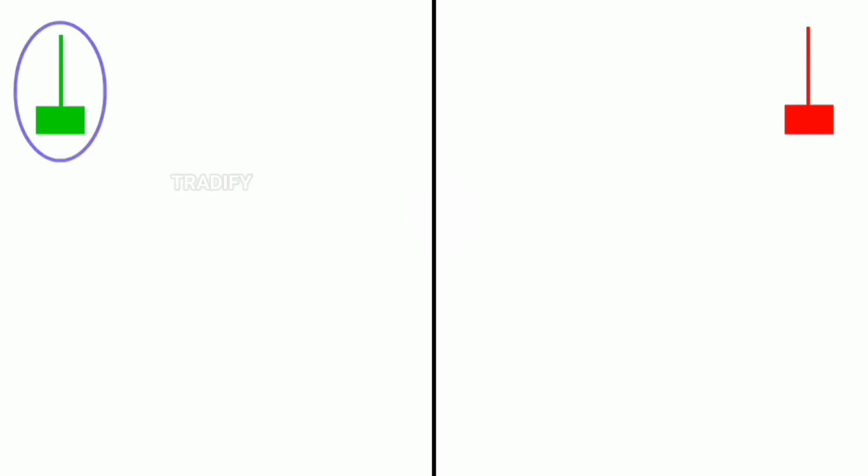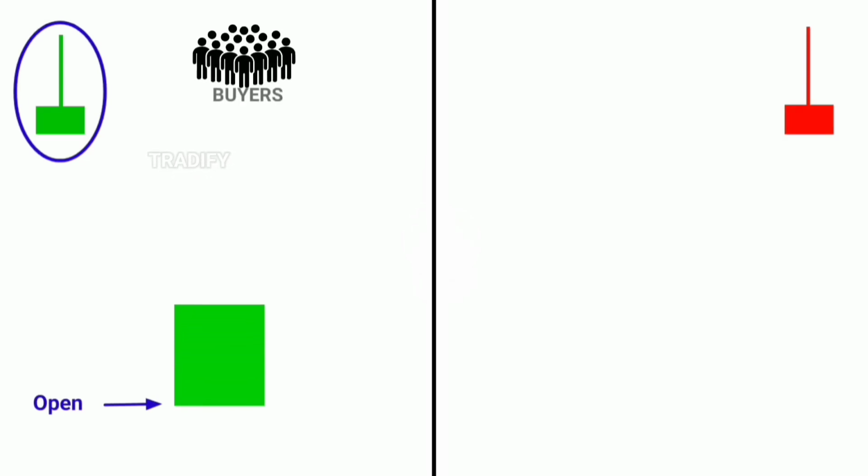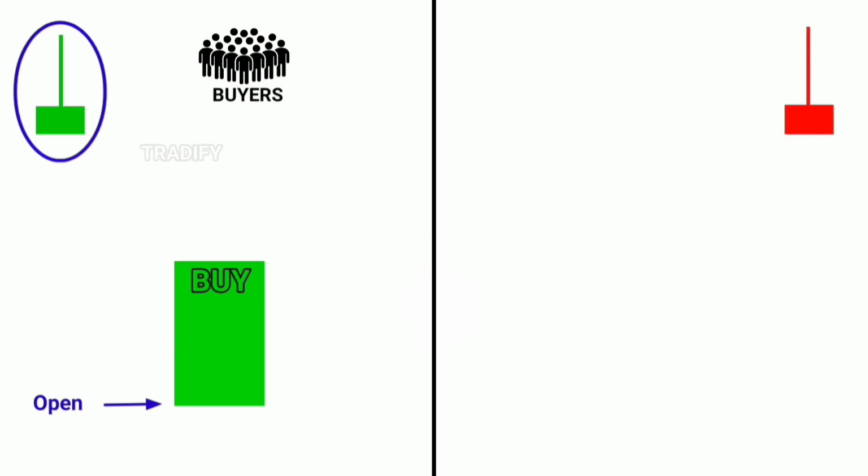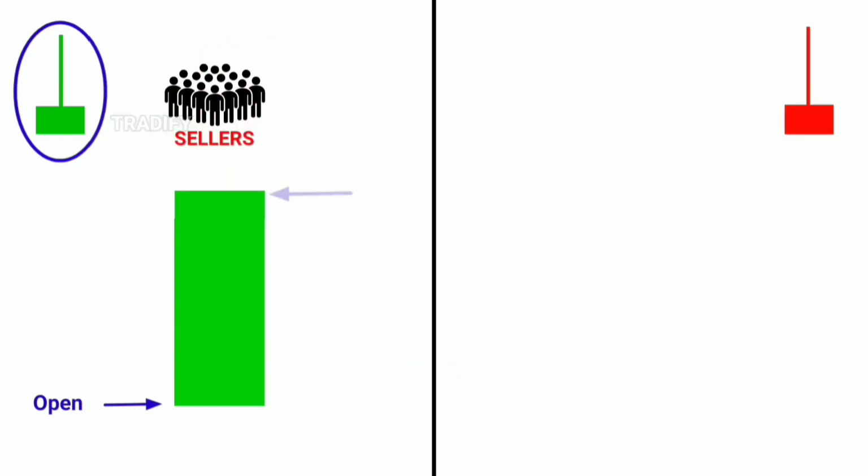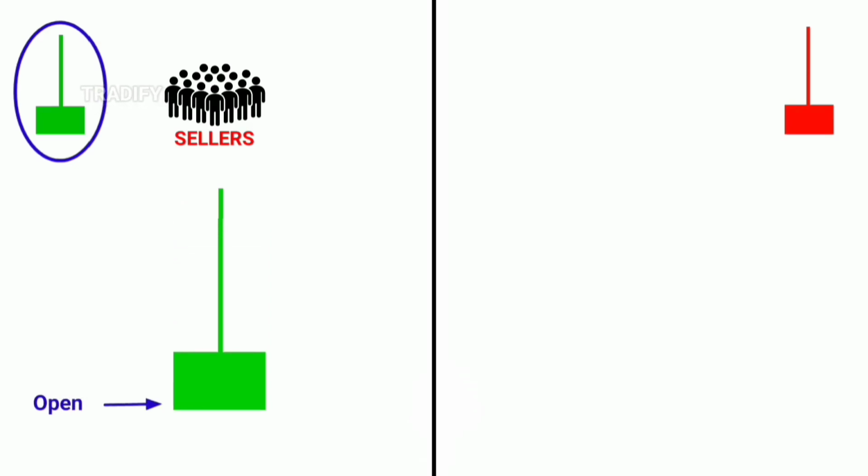Let's understand how. When the green candle starts forming on the chart, the price opens from a certain point, which becomes our opening point. As the candle starts forming, buyers begin to buy in large numbers, pushing the price upward. But when the price reaches a certain high point, buyers lose interest in buying at higher prices and begin to weaken. This gives sellers an opportunity to sell at higher prices. A large number of sellers become active and start selling, which causes the price to fall back down. When the price returns close to the opening point, it closes there, forming a green candle.